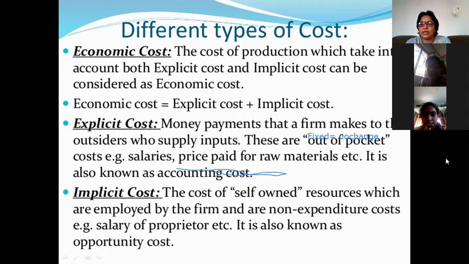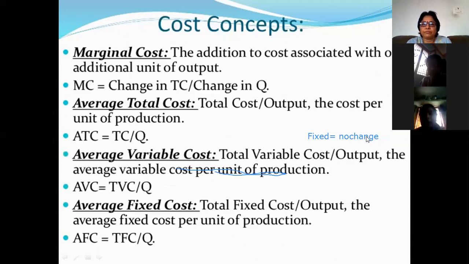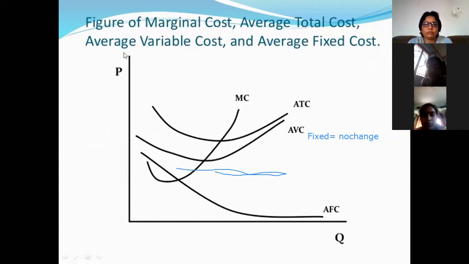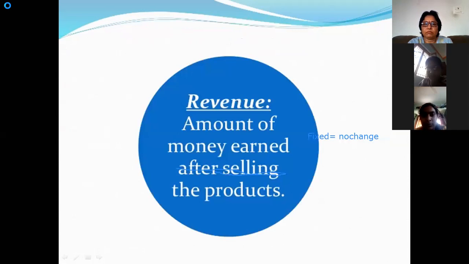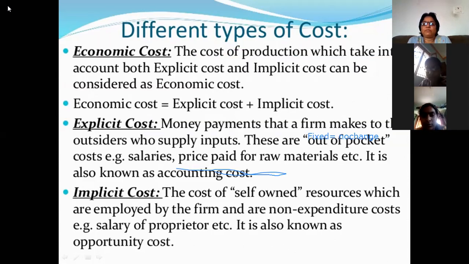Economic cost means the cost of production which takes into account both explicit cost and implicit cost. Explicit cost means money payments that a firm makes to outsiders, that is, not inside the firm.